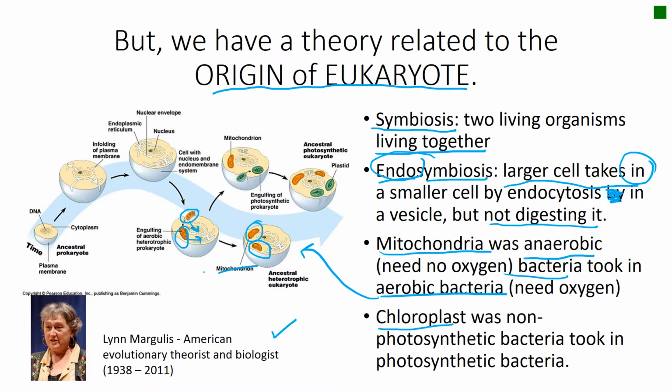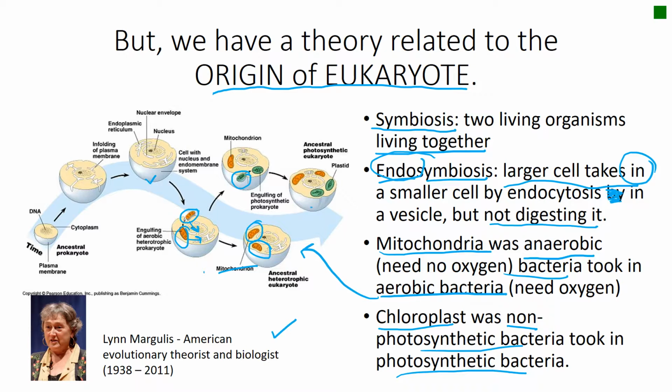How about chloroplast? Well, Lynn also said that chloroplast was created when non-photosynthetic bacteria, so this cell is non-photosynthetic, you cannot see any green color inside, took in photosynthetic bacteria. So this was once a prokaryote with chlorophyll, so they can become photosynthetic bacteria. And this bigger cell engulfed them and then they become the chloroplast.